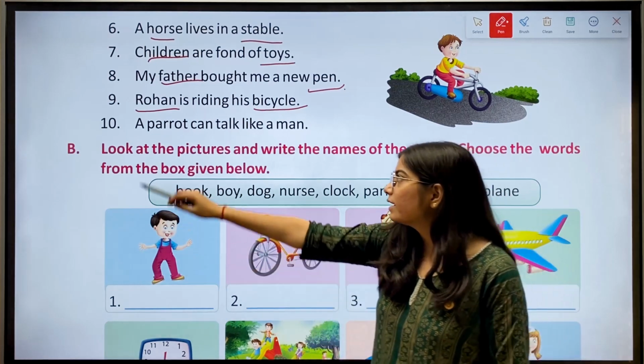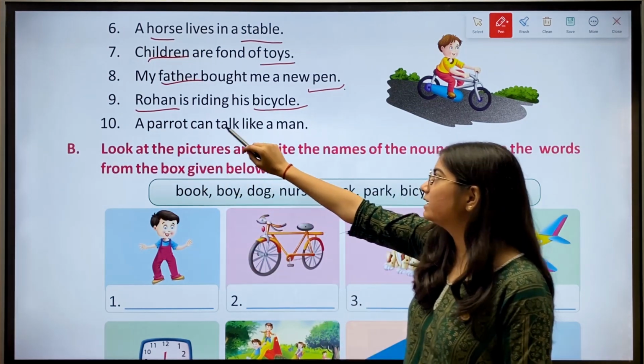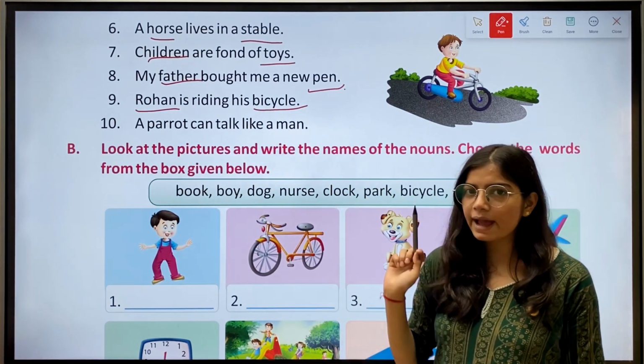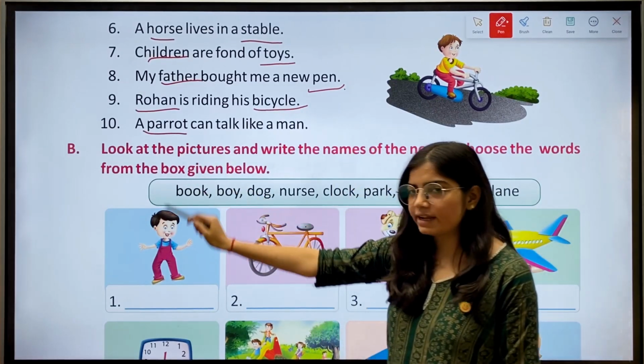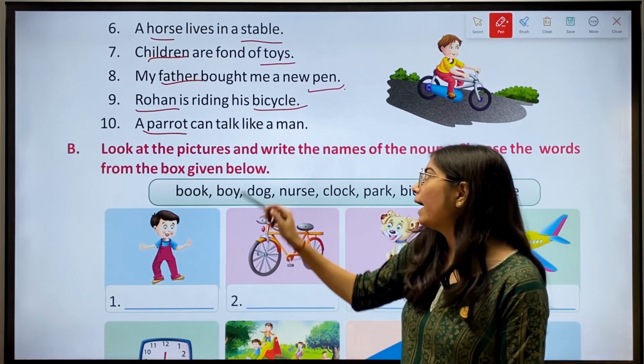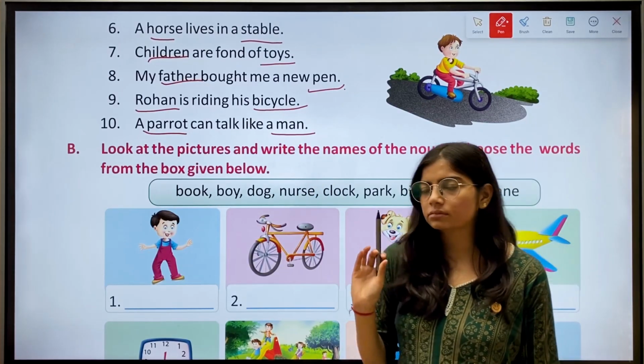Okay. Then we have 10th, a parrot can talk like a man. Now we have parrot and also man.